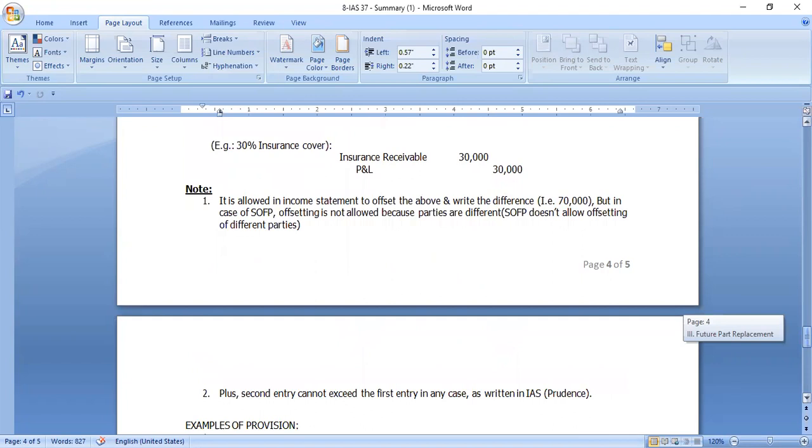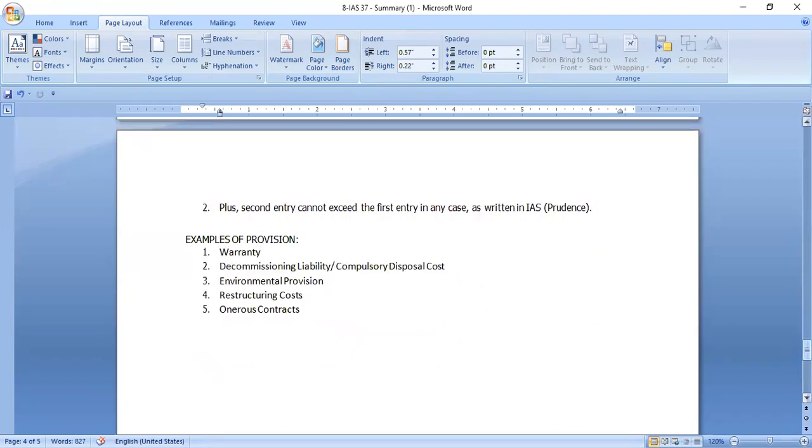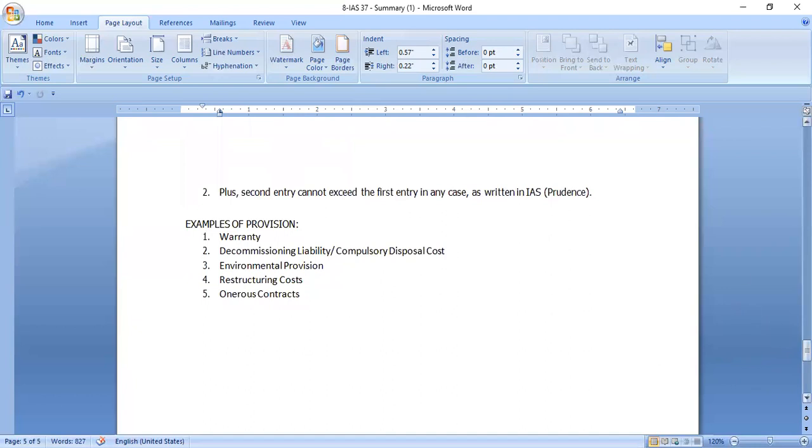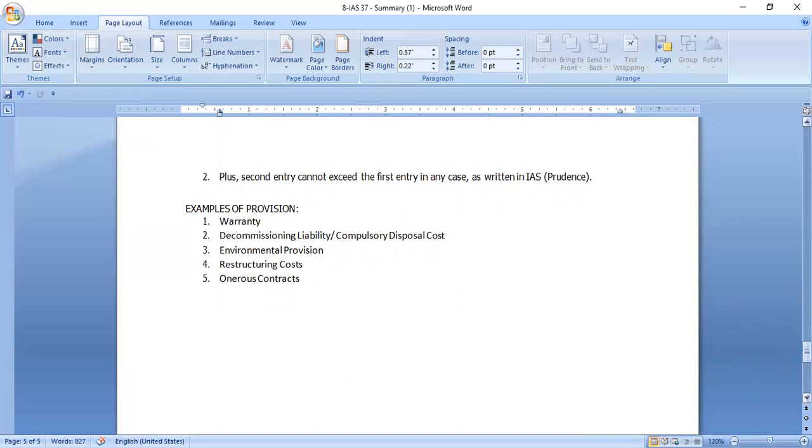So that's the end of the standard. Here are shown the examples of provision. What are the examples of provision? One is the warranty, as I have discussed above. Decommissioning liability or compulsory disposal cost that have been discussed. Environmental provision, restructuring cost, and onerous contracts.